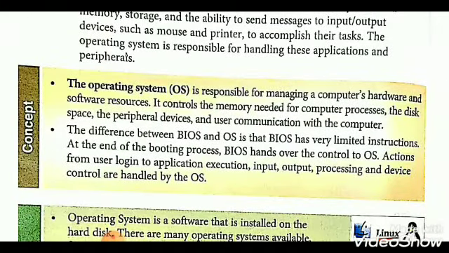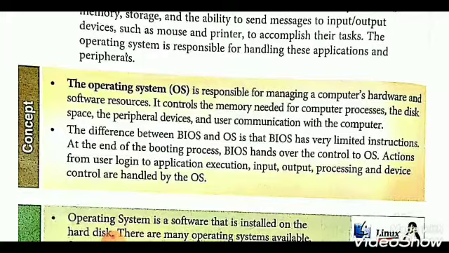The OS is responsible for managing a computer's hardware and software resources. Hardware resources means monitor, CPU, mouse, keyboard, hard disk, CD-ROM, CD drive, they all are the hardware resources, and software resources means WordPad, Notepad, they all are your software part.